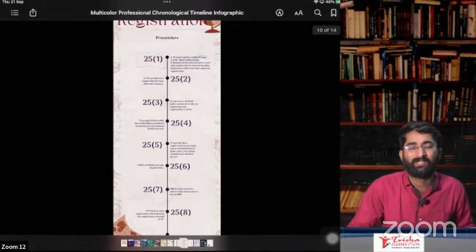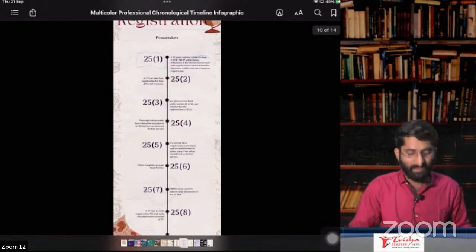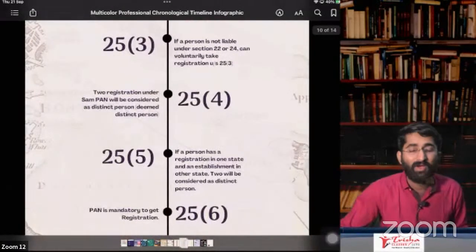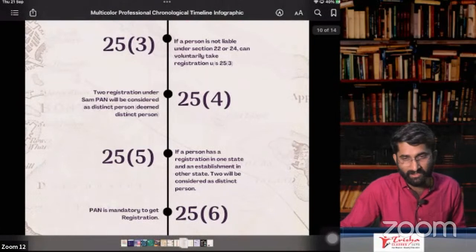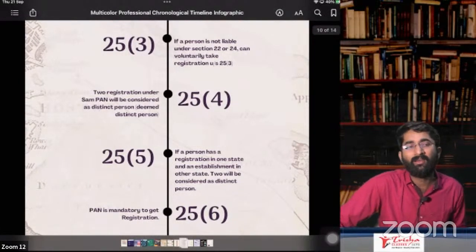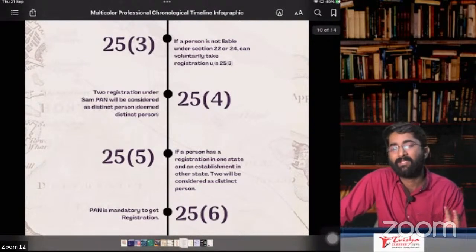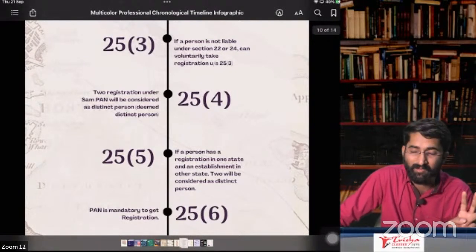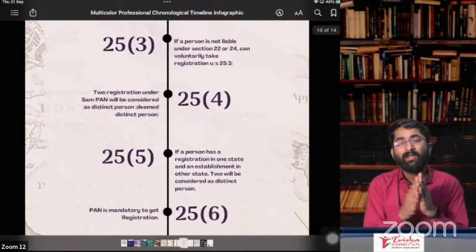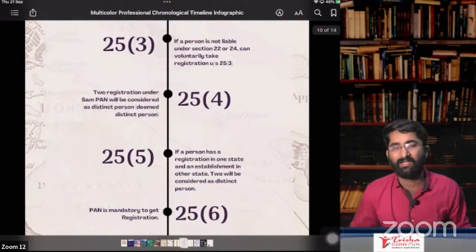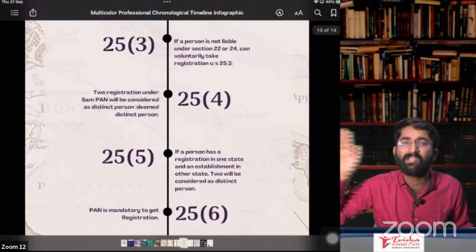Section 25, subsection 4. That is about when you have 2 registrations. When you have 2 registrations, then you will be considered as deemed distinct persons. Section 25, subsection 5, deemed distinct person, when in case you have 1 registration in one state, and in another state you don't have registration, just you have the establishment.